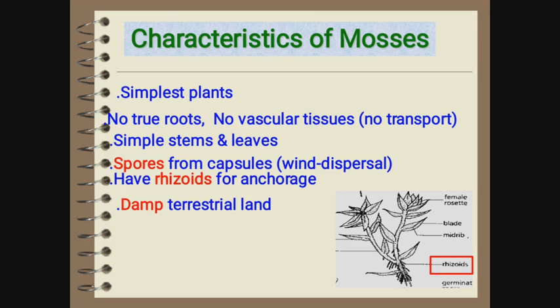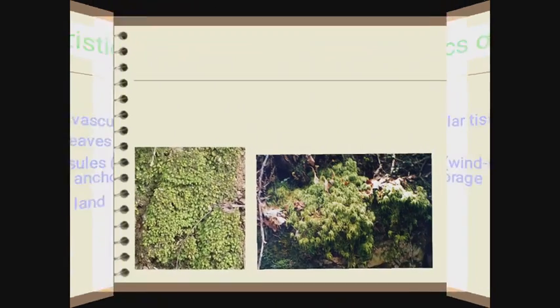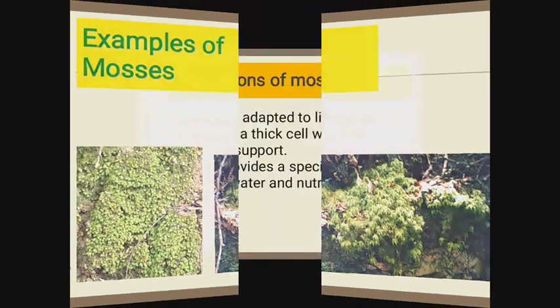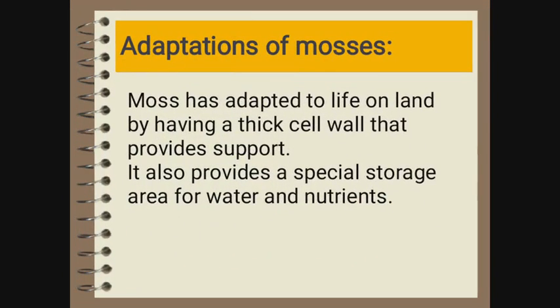So here are some characteristics of mosses. Mosses are the simplest plants. They have no true roots, no vascular tissues, and they have simple stems and leaves. Spores come from capsules, they have rhizoids for anchorage, and they are found in damp and shady land. So here are some examples of mosses. Simplest leaves and stems of mosses.